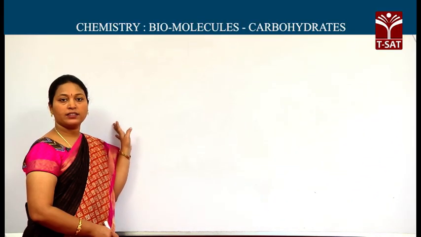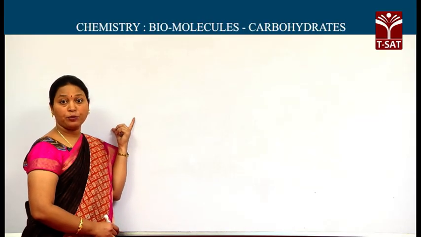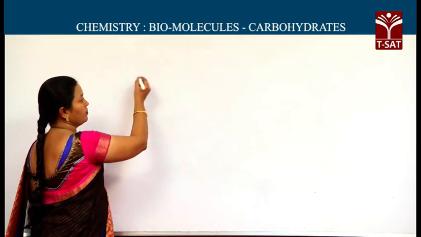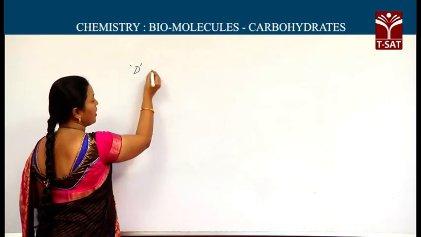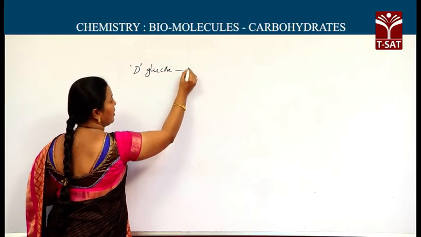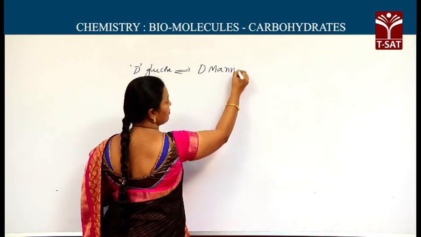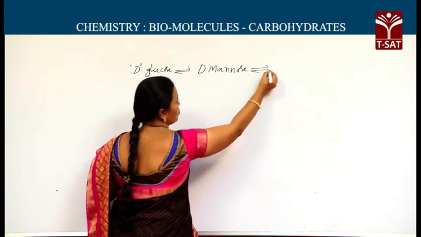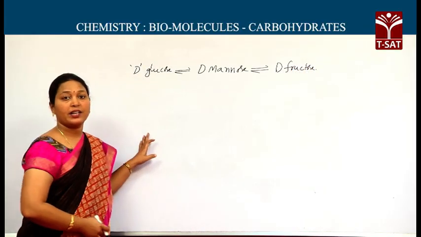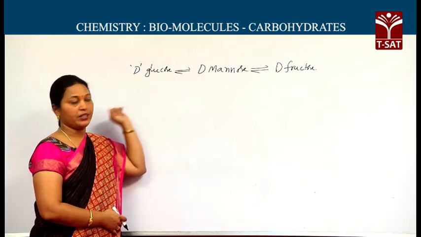When the monosaccharides react with dilute bases, dilute alkalis, they isomerize among themselves. D-glucose can be isomerized to D-mannose, and it can be isomerized to D-fructose. Reversible isomerization is possible on reaction with dilute NaOH.